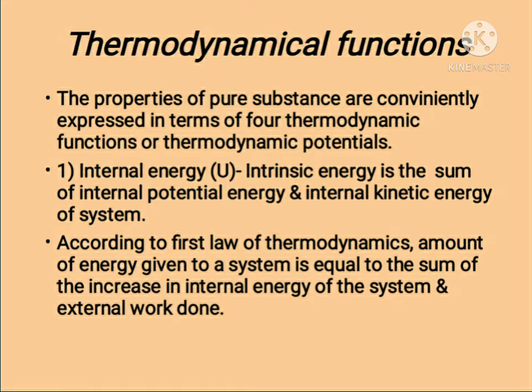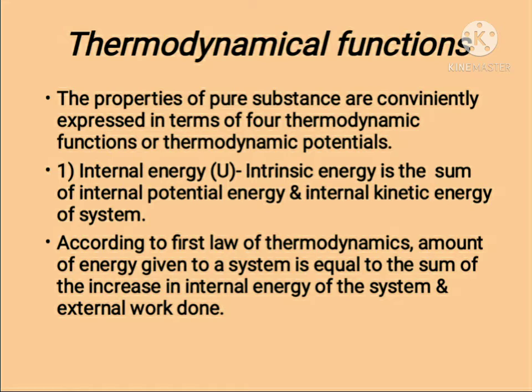First is internal energy, that is the intrinsic energy of the system. It is the sum of internal potential energy and internal kinetic energy of the system.